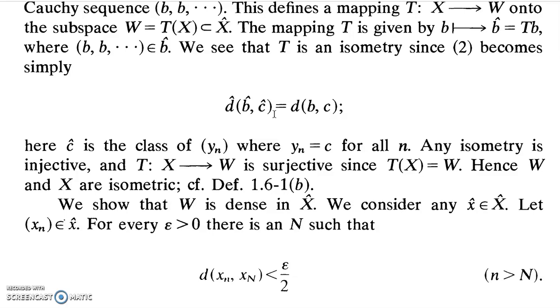A one-to-one onto distance preserving map from a space X onto another space means both the spaces are isometric. So in this case, the space X and the space W are isometric.